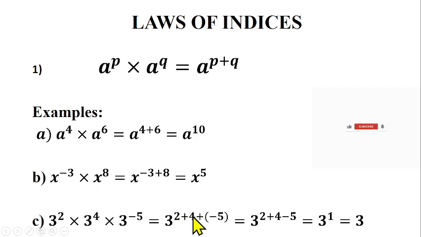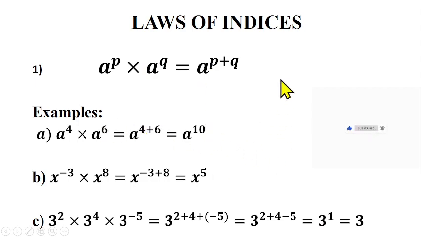So we have 2 plus 4 to give us 6. Plus times minus will give us a minus. So we have 2 plus 4 minus 5. Then if you simplify that, 2 plus 4 minus 5 gives us 1. And 3 raised to power 1 is 3, saying that we have 3 in one place. So we can see how we apply this law to solve questions.